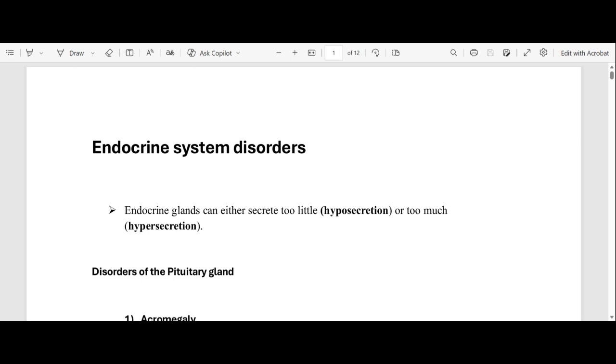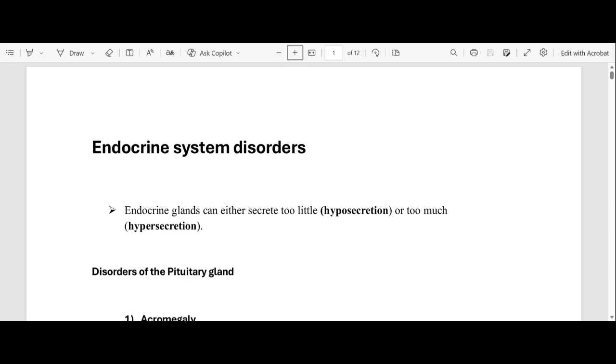I'm also fantastic. So today we're continuing with our endocrine system topic, but today we're doing the disorders. We're going through different disorders in different glands, so we'll be looking at those disorders. Let's just get into it without wasting time.